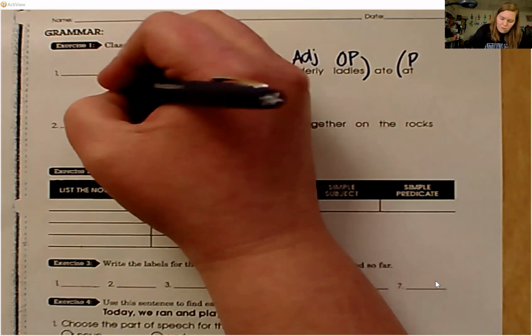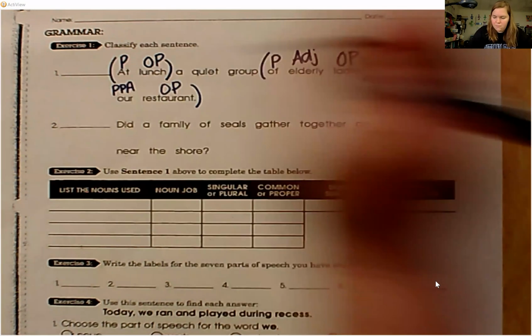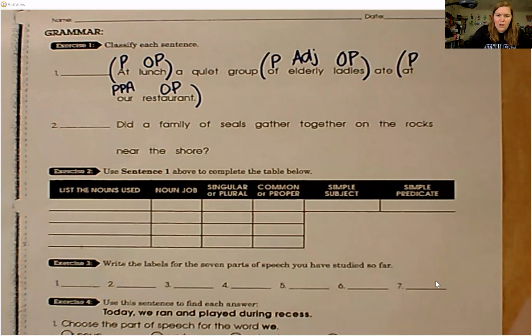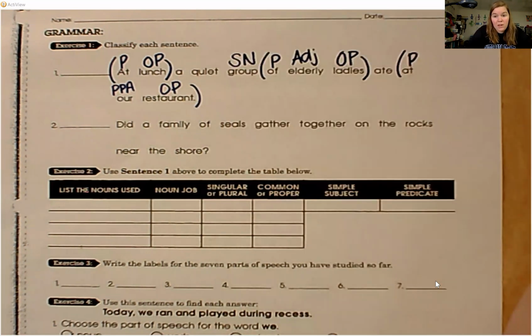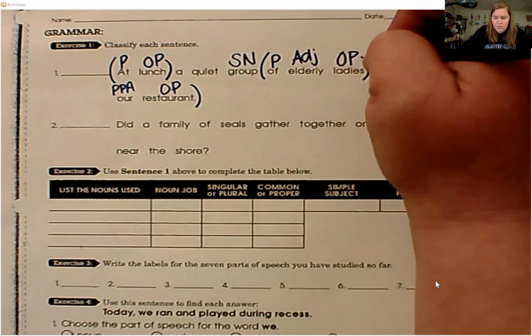Our, possessive pronoun, adjective. So we're left with a quiet group ate. What is the subject of the sentence? Who ate? Group, subject noun. What is being said about the group? The group ate, verb.